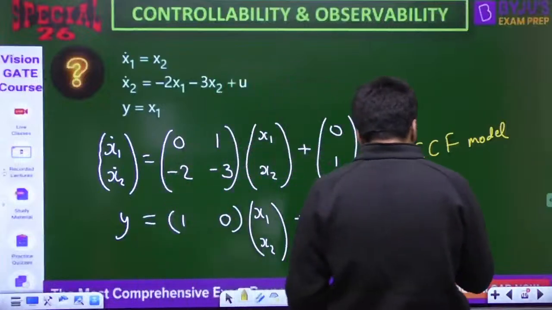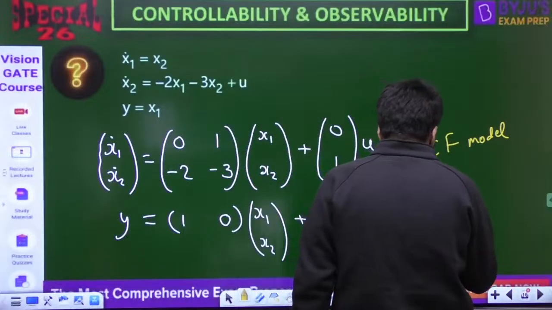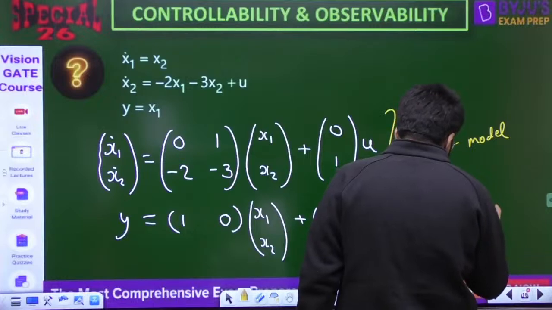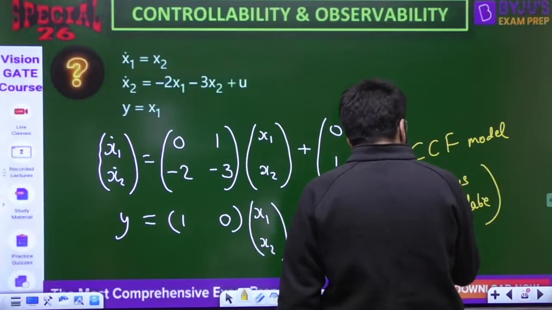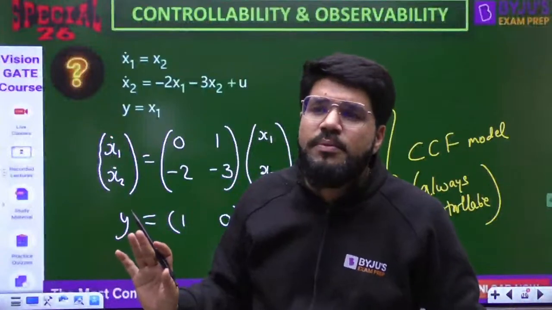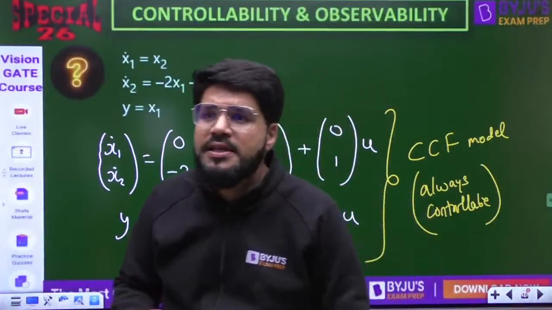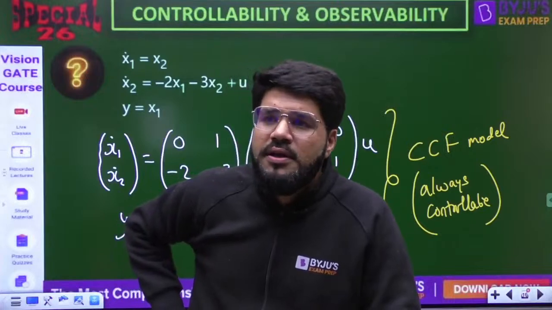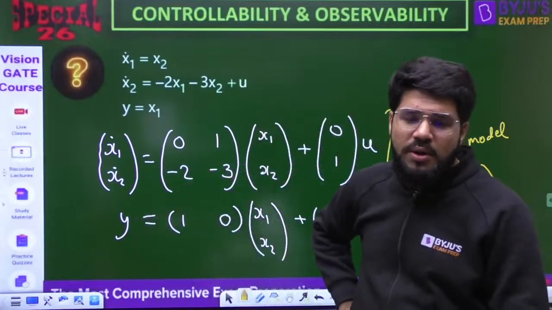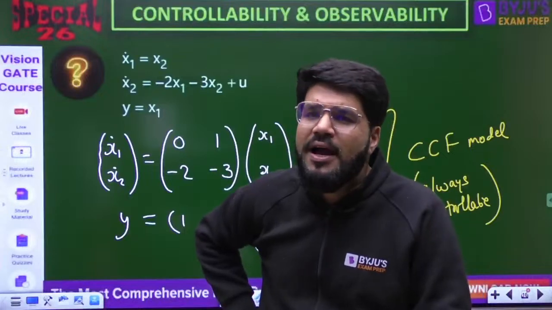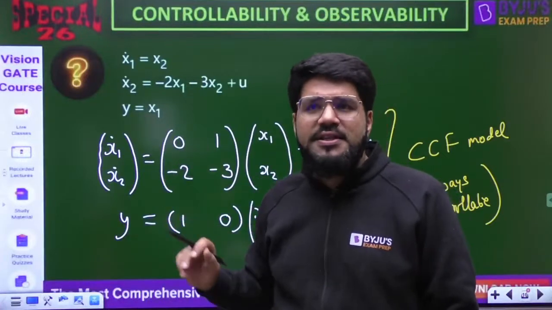We will prove it soon. But whenever such a question comes in the exam, if you see a CCF model directly, 100% close your eyes and say it is always controllable. Don't waste your time applying Kalman's test. Yes, Kunal, Ajay, Misaka, Ashok, it is the CCF form, controllable canonical form. Blindly you say it is controllable. No need to check, no need to apply Kalman's test. We will apply it and still verify.